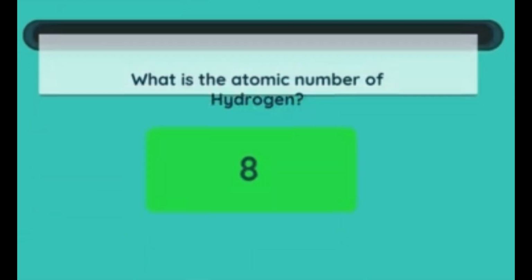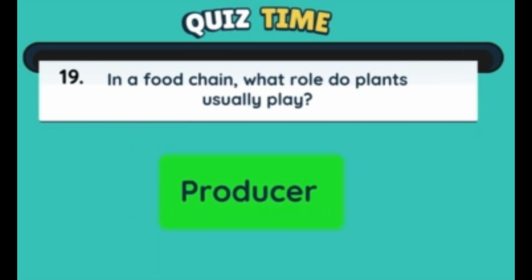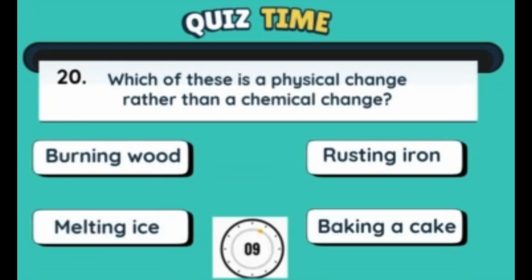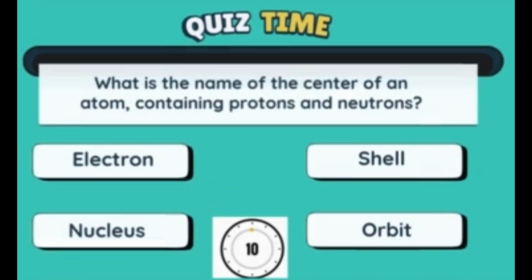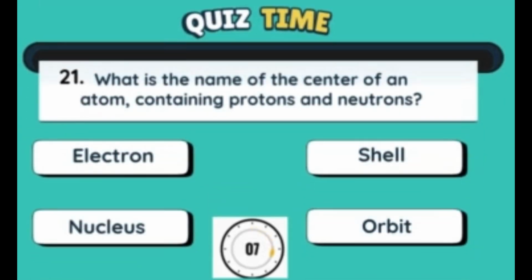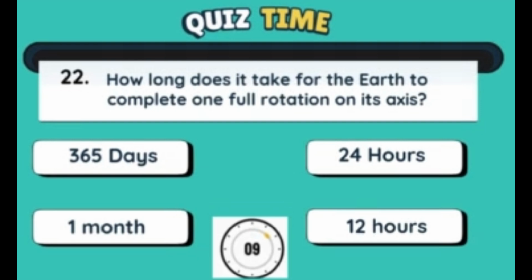It is 8. In a food chain, what role do plants usually play? It is producer. Which of these is a physical change rather than a chemical change? It is melting ice. What is the name of the center of an atom, containing protons and neutrons?